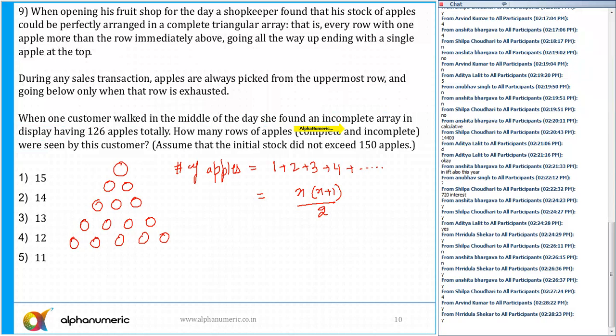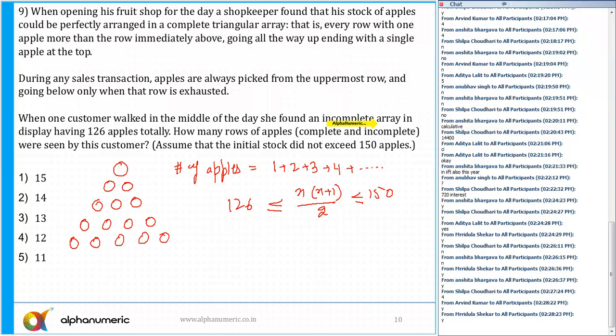And I saw 126 apples, which basically means the number of apples is lying in the range 126 to 150. Did not exceed, so it can be equal to 150. So the total number of apples is lying in this particular range.